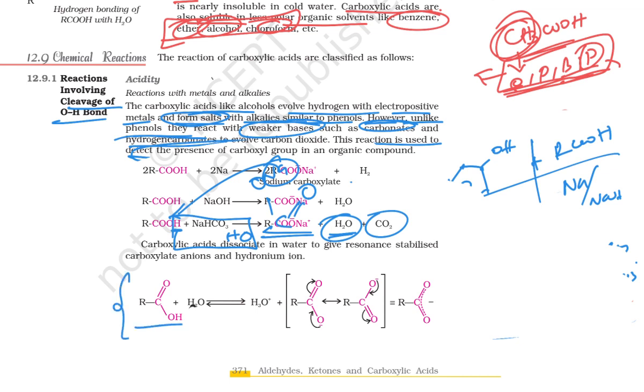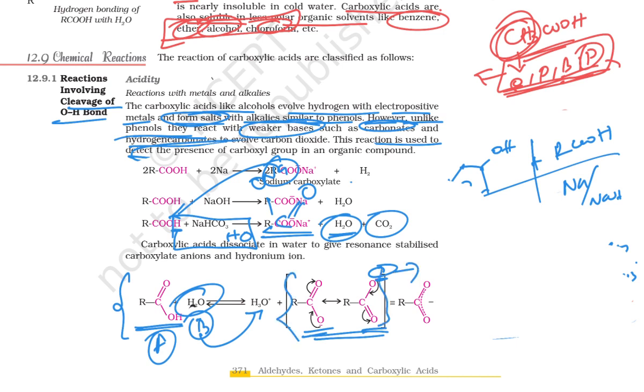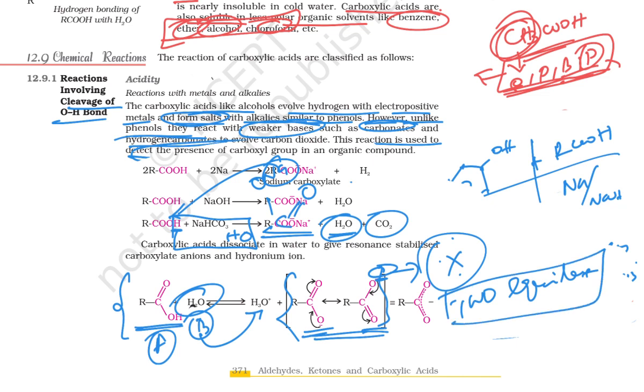So here also there is a carboxylic acid, okay. If it is involved in a reaction with water, your carboxylic acid is the acidic one, your water acts as a base, so your base abstracts the proton, it becomes a hydronium ion, so the acid loses the proton, so it becomes a carboxylate ion. In this carboxylate ion, the negative charge remains over the more electronegative element, oxygen. There are two equivalent resonance structures. This is very important, okay. The carboxylate ion has two equivalent resonance structures, very important, okay, right.